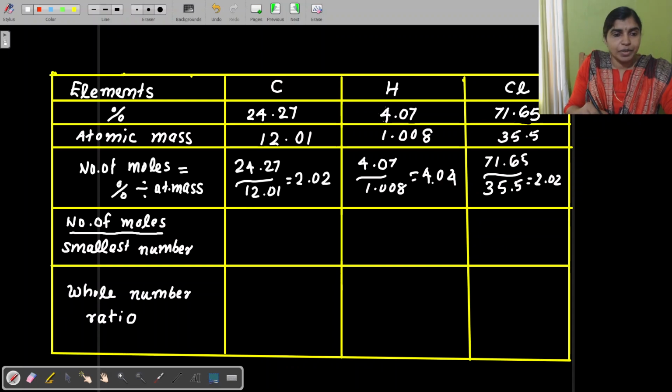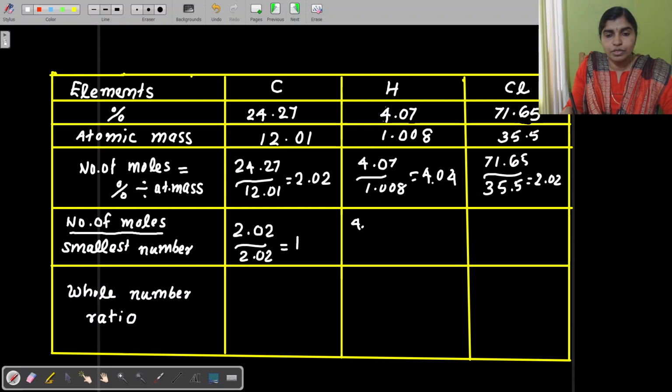And in the next step, you can divide this, which gives the number of moles of carbon, number of moles of hydrogen, and number of moles of chlorine. You can take the smallest number from this, that is 2.02. You can divide all the numbers by 2.02, the smallest number. So 2.02 divided by 2.02 is equivalent to 1. Here 4.04 divided by 2.02 is equivalent to 2. And here 2.02 divided by 2.02 is equivalent to 1.